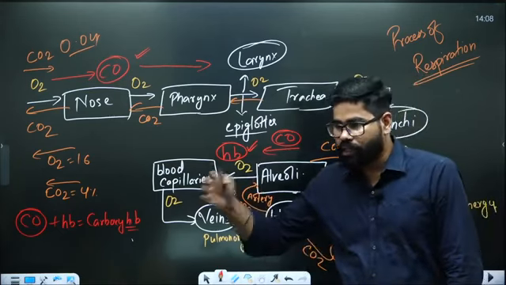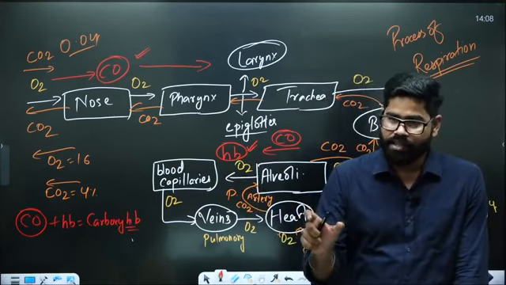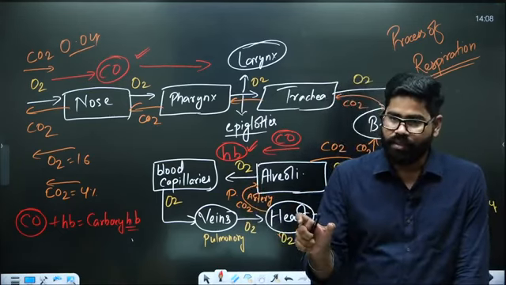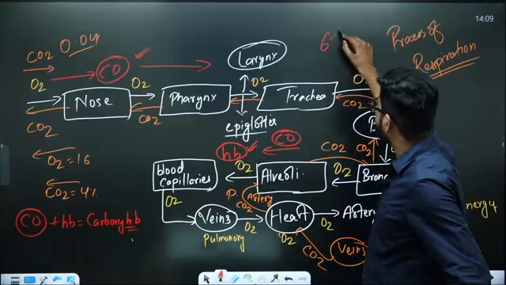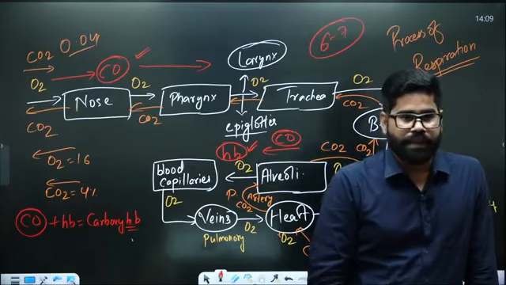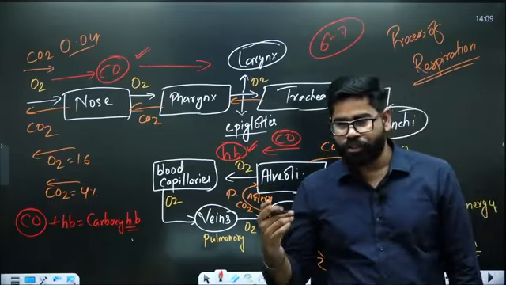Now coming to the third part of it. A person is there in a room, some wood is burning, and the person is getting continuous supply of carbon monoxide. Within 6 to 7 minutes, what is going to happen? The person will have so much carbon monoxide inside him that he will have a scarcity of free hemoglobin.